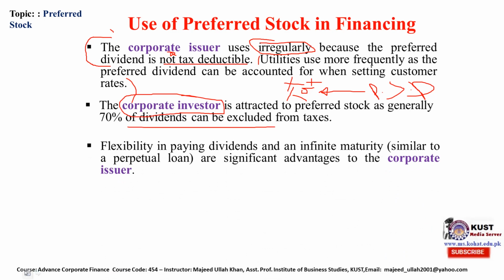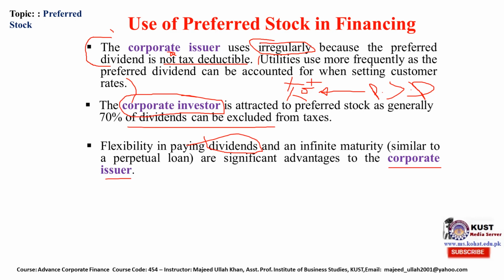Flexibility in paying dividends and infinite maturity, similar to a perpetual loan, are significant advantages to the corporate issuer. The company is not liable to pay a regular dividend. When the company wants, they will declare a dividend, and when they don't want, they will not declare a dividend to these preferred stockholders, and there is no compulsion to pay back the principal amount.